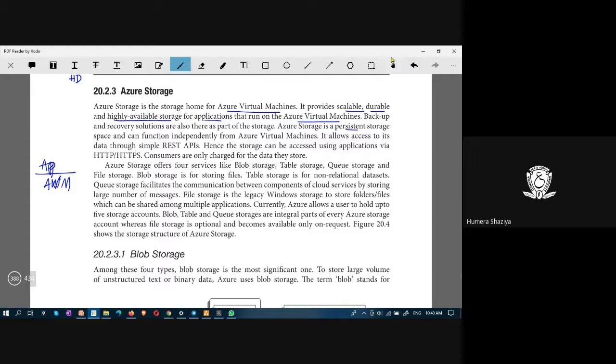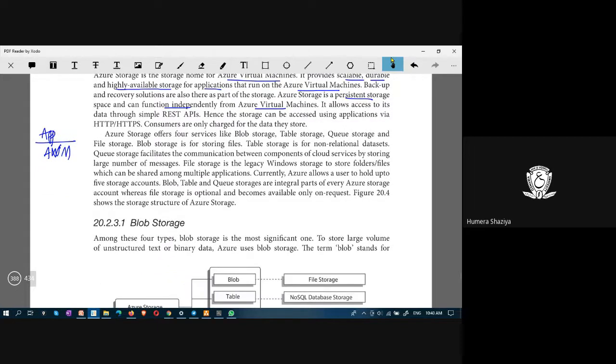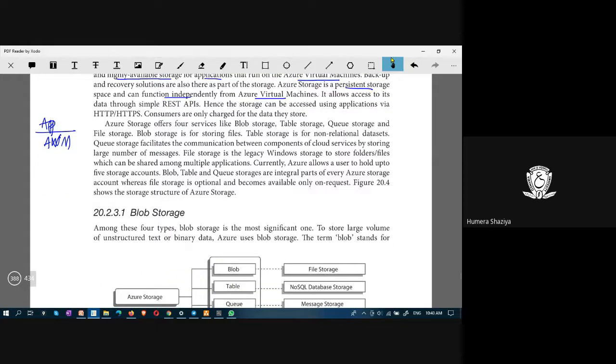Azure Storage is a persistent storage, and it can function independently from Azure Virtual Machine. Okay, it is not tied up with the Azure Virtual Machine. Azure Storage can operate independently as well. Okay, and Azure Storage offers four services: blob storage, table storage, queue storage, and file storage.